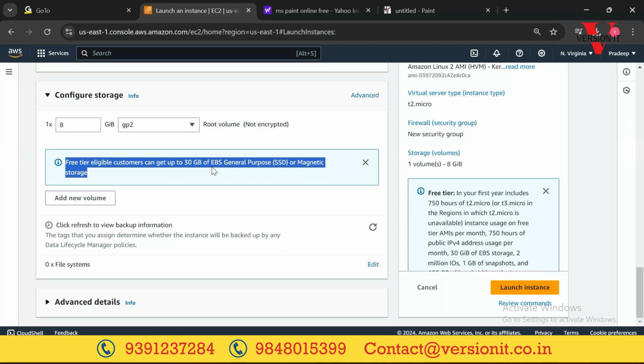If you want to go beyond that, you can create it, but you will get a bill. They won't stop you from creating it. You create, you will get a bill. For now, let it be the default. 8 GB is fine for me just to test it. I don't need much space over here.